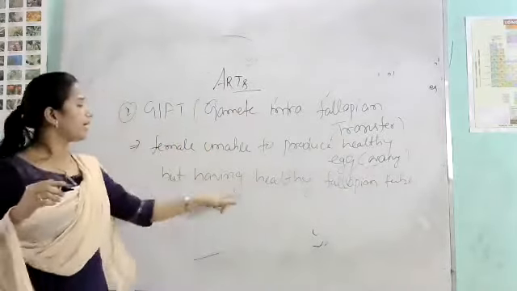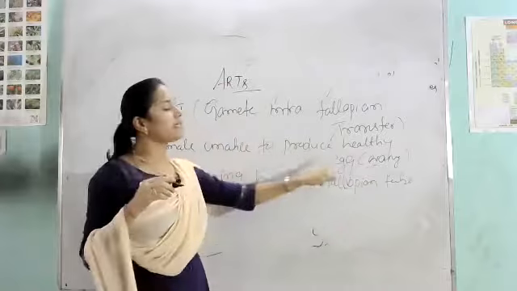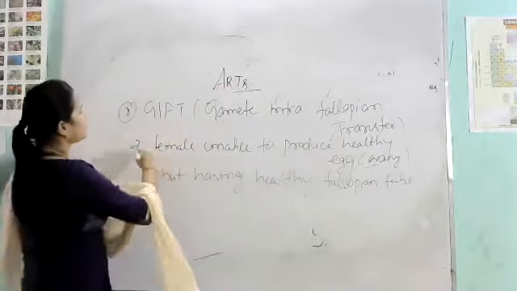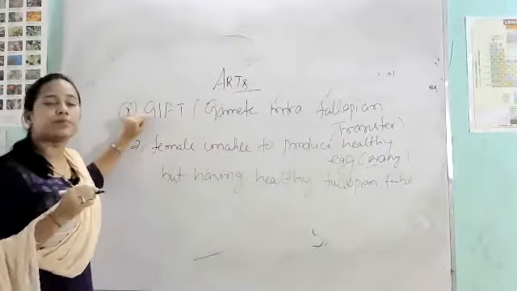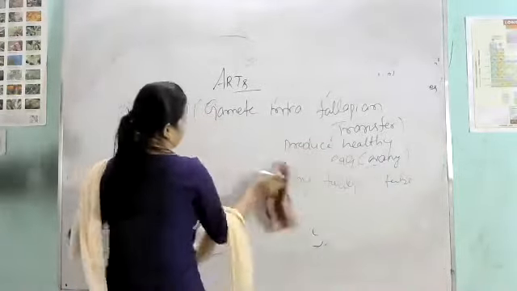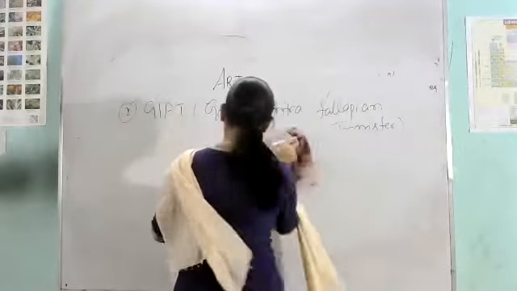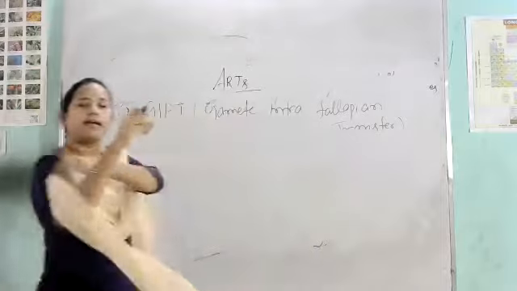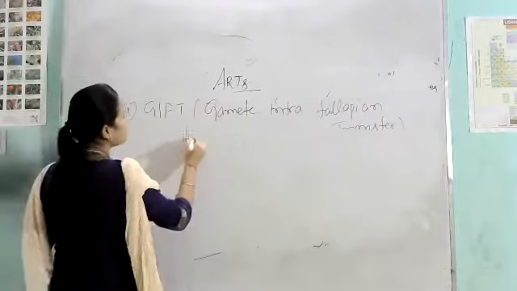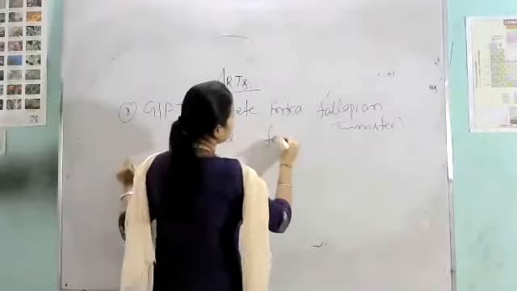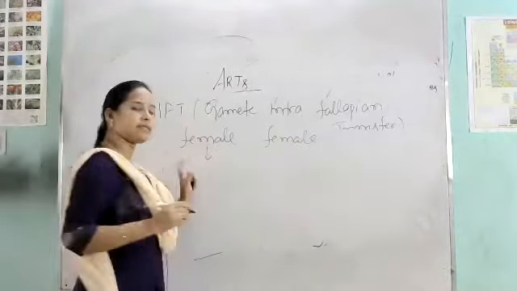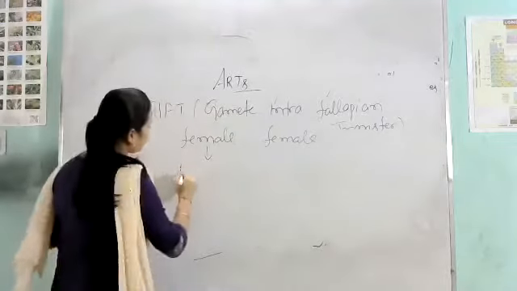So they have a healthy fallopian tube, but the problem takes place in the egg, in the ovary, that means the ovary is unable to produce a healthy egg. Clear? That is the reason the couple undergoes the GIFT process. Clear? So see, what is the procedure of the GIFT process. In the GIFT process, two females are required. Two females are required. Clear? First, one female is the one eligible to produce a healthy egg.